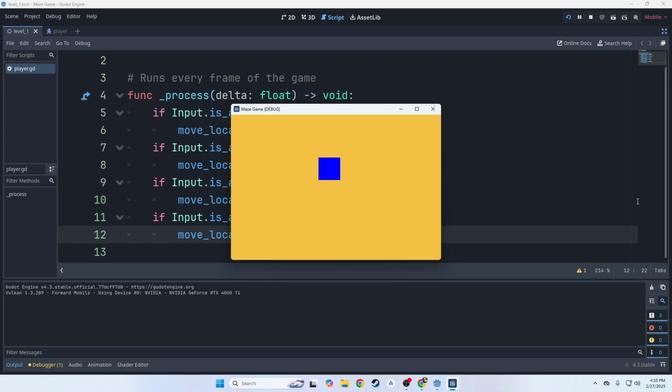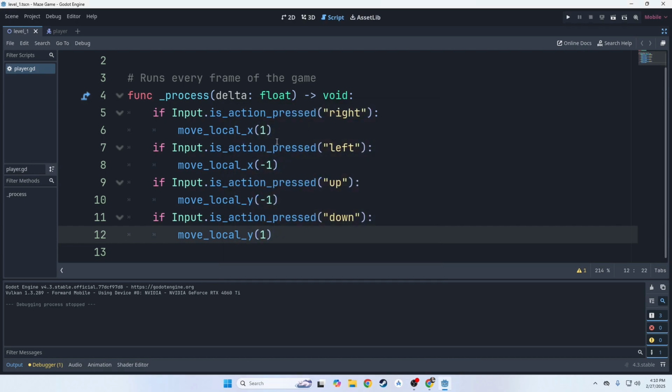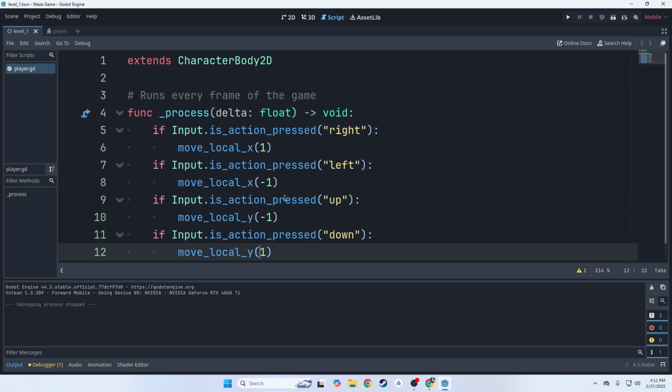But it's boring though. It's really boring actually. It's really slow. So how do we fix that? Well, we're saying we want to move 1 pixel per frame. That might be too slow. Maybe 10 would be better. So we can come in here and change all of these to 10, but there's actually a smarter way to do that. When we have all these values, we can actually put this in something called a variable.